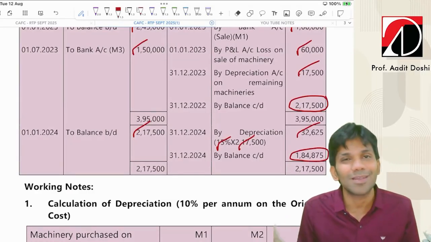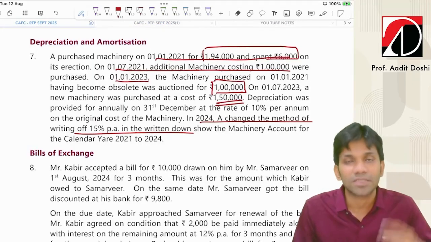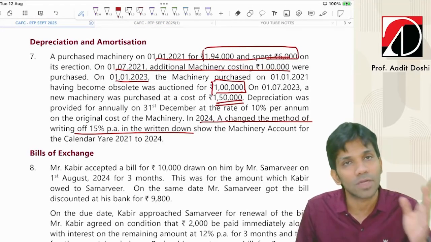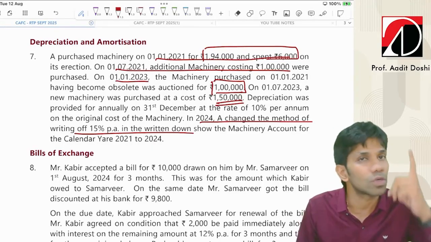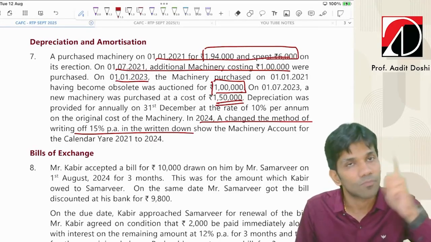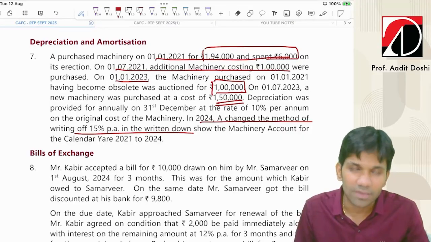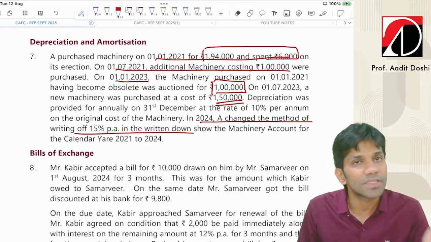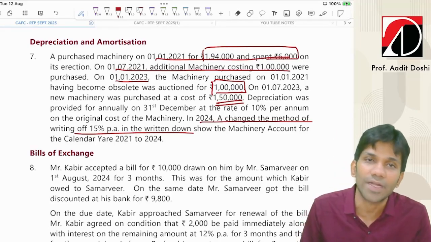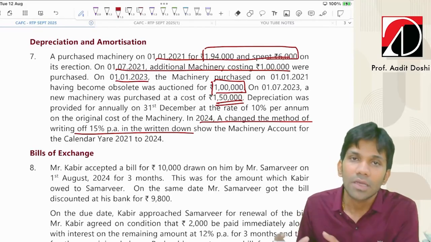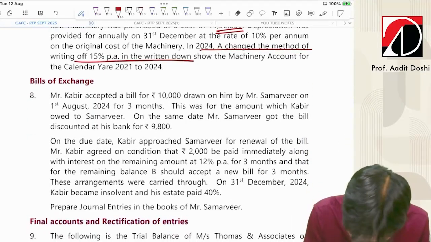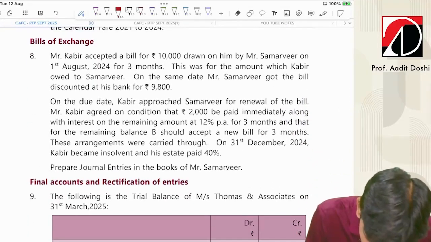So this was a very simple question on depreciation, guys. They purchased 2 machineries in year number 1. They charge depreciation. Year number 2, nothing happened, so again they charge depreciation. Year number 3, they sold the machinery which was first purchased for 1 lakh. They recorded a loss on that transaction, and again one machinery was purchased in year number 3. In year number 4, they decided to change the method of depreciation from straight line to WDV, and they recorded the depreciation as per the revised method. That's it. And now we are going for the next question, that is bills of exchange.